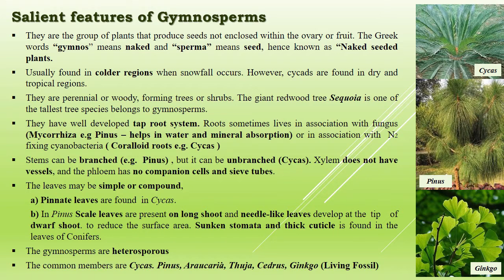Unlike bryophytes and pteridophytes, in gymnosperms, the male and female gametophytes do not have an independent free-living existence. The plants represent the diploid sporophytic phase in the life cycle. The plant body is differentiated into true root, stem, and leaves. The roots are generally tap roots.